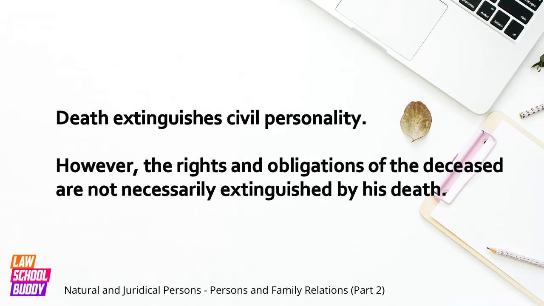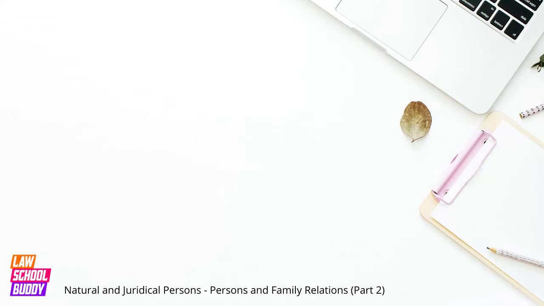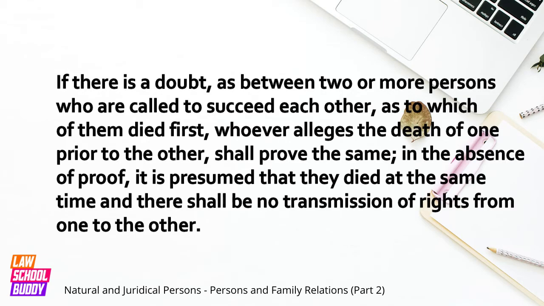Question number 9. What is the effect if there is a doubt as to which of two persons, who are called to succeed each other, died first? If there is a doubt, as between two or more persons who are called to succeed each other, as to which of them died first, whoever alleges the death of one prior to the other shall prove the same. In the absence of proof, it is presumed that they died at the same time, and there shall be no transmission of rights from one to the other.